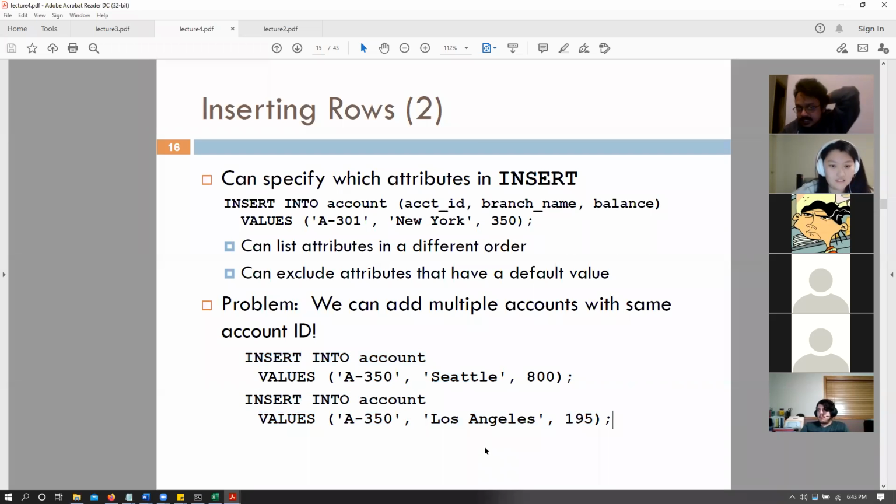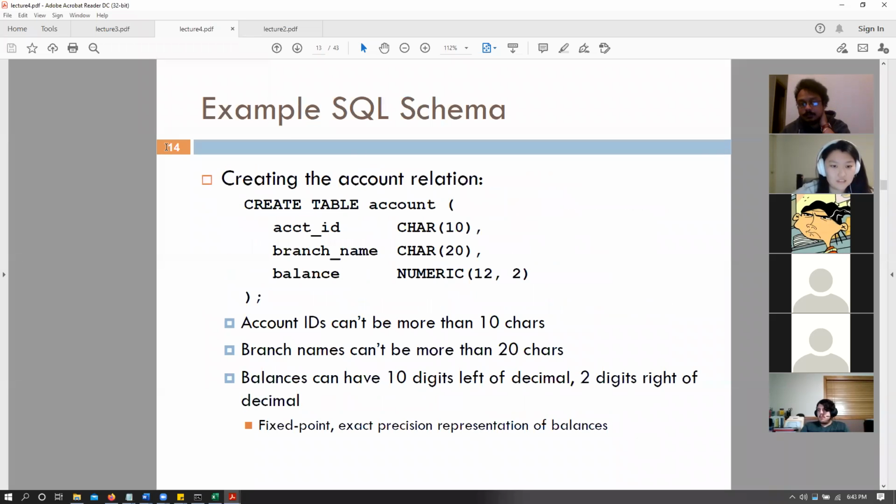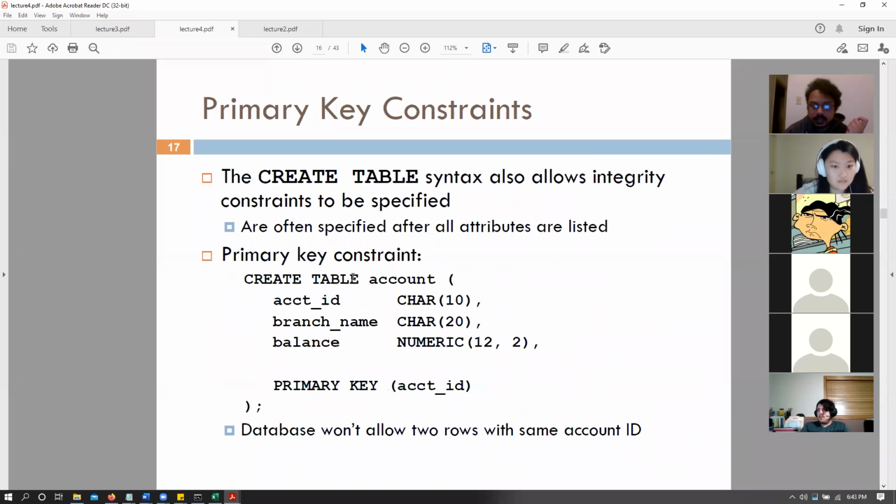So our current account table looks like this: account ID, branch name, balance. But we want to make sure that account ID is a primary key. So we can do something like this: create table account, account ID, branch name char 20, balance, and primary key is account ID.